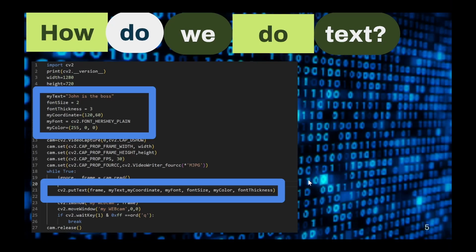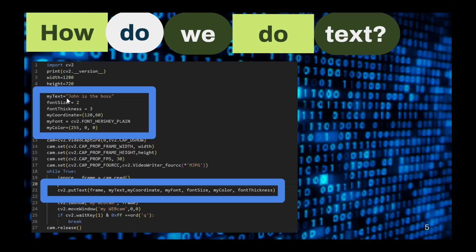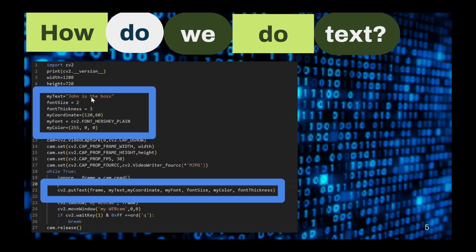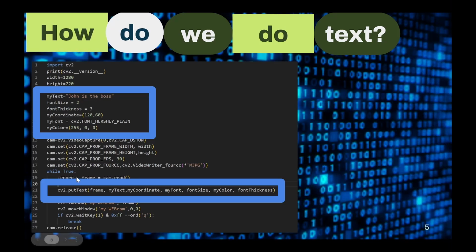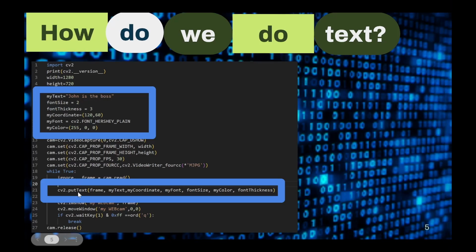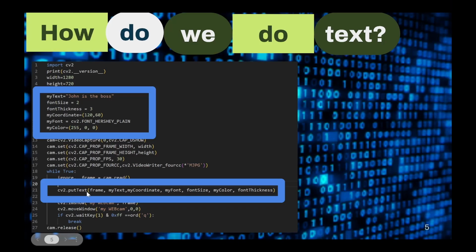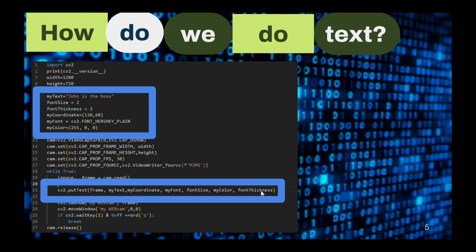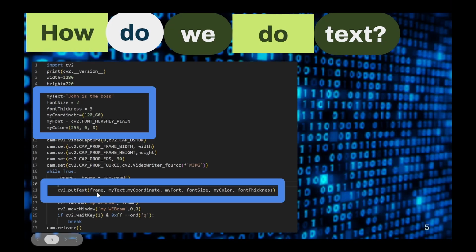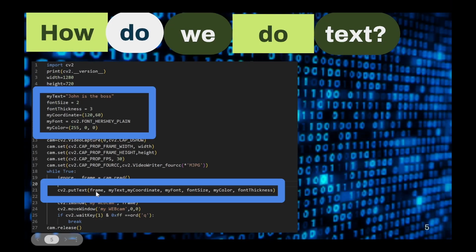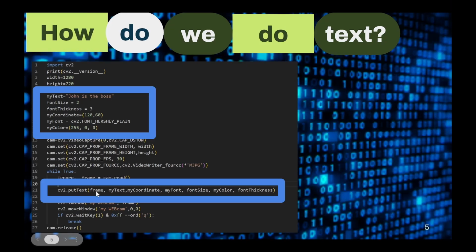So how do we do text? We can have a variable with our text. To put text using the CV2 built-in function, it accepts these variables. Here I have them all as parameters, so it's easy to understand. First is the frame. So that's the frame we get